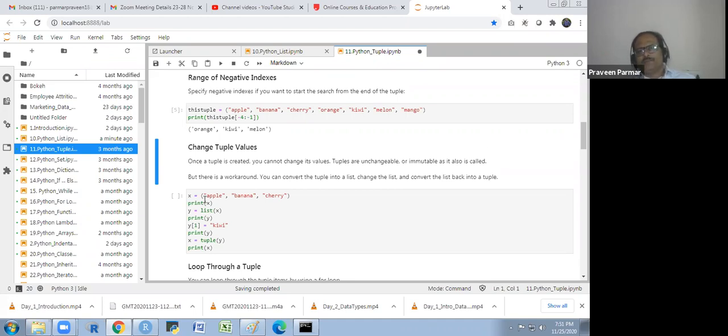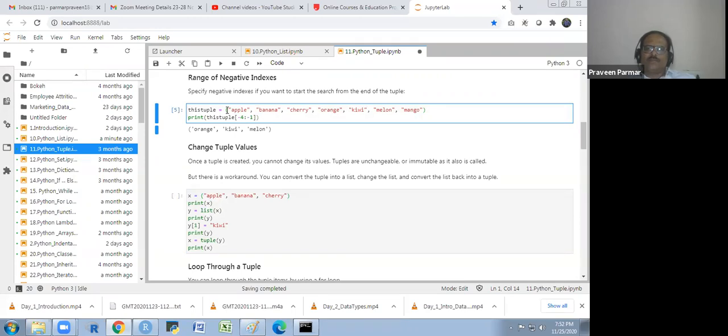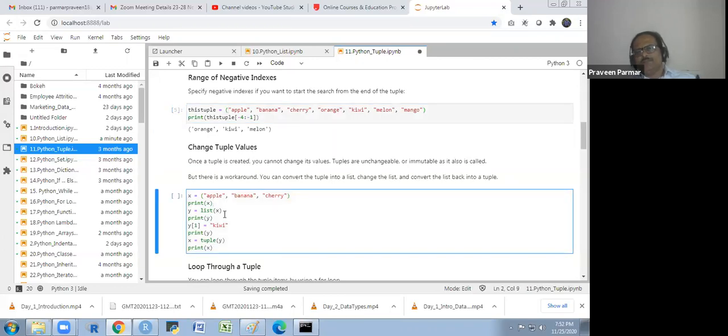So I am making a tuple. When you make a tuple, you have to use the round bracket. In the list, we are using the square bracket. In the tuple, we are using the round bracket. So here I am making a tuple: apple, banana, and cherry, and I will print this tuple. And then I convert this tuple into a list, and I give a new object name, that is y.